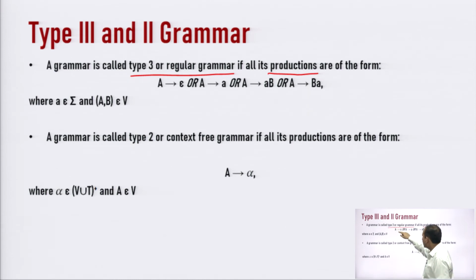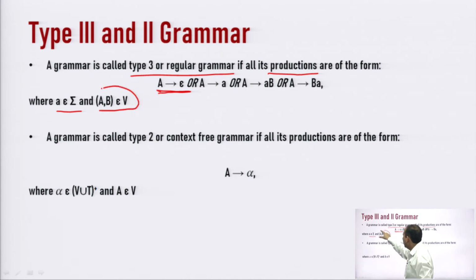If I talk of one production, I have got two sides. This is the left hand side, this is the right hand side. A, which is a non-terminal or a variable, can be converted into epsilon, into small a which is a terminal, into A B, or into B A, where a belongs to the input alphabet sigma and A B belongs to V. V is the variable, or in some of the books we call it a non-terminal also.